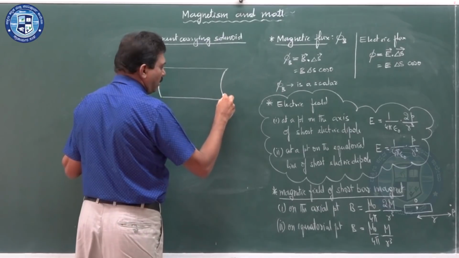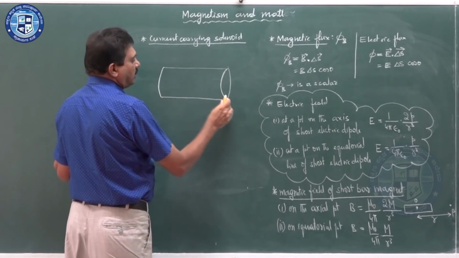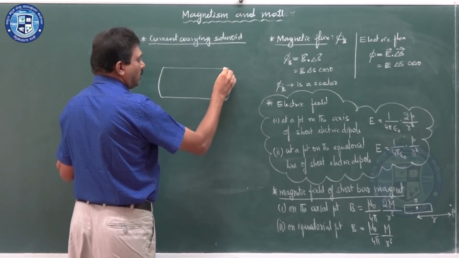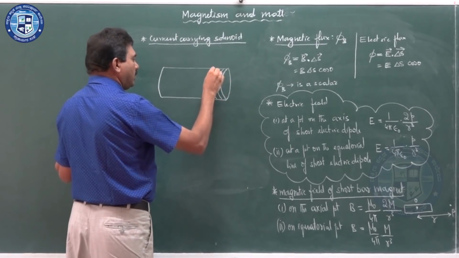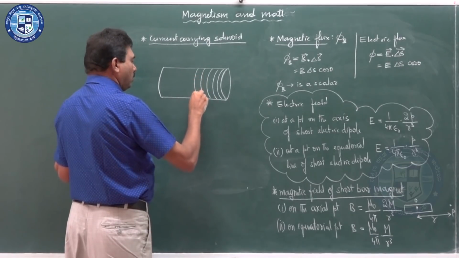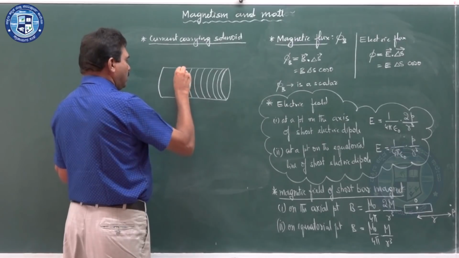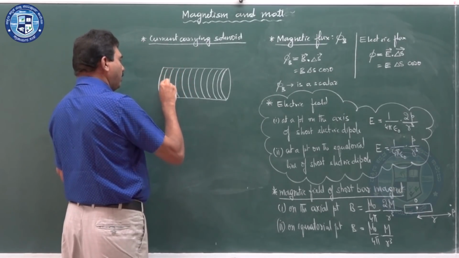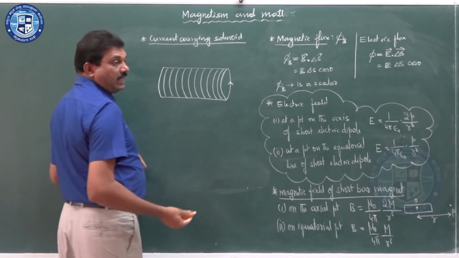I am considering a solenoid. A solenoid is a cylindrical coil, as you know. So, it has many turns. I am just representing these turns here like this. This is just a solenoid. Now, how to make it a current carrying solenoid? I am considering current is flowing like this.